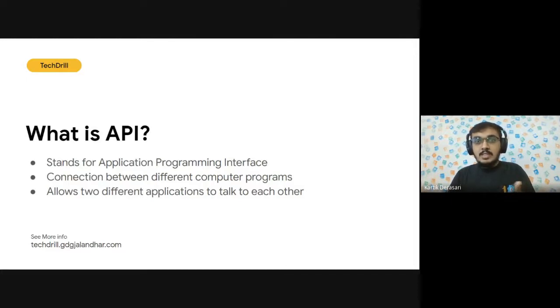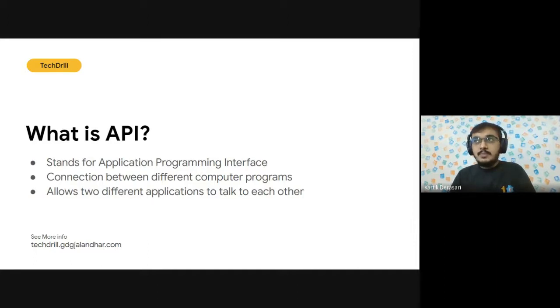API is used to generally connect both of them. A document or a standard which describes how to build such a connection or interface is called an API specification. We'll not go much into what and how it is done for now, but we are right now trying to understand what exactly is API.